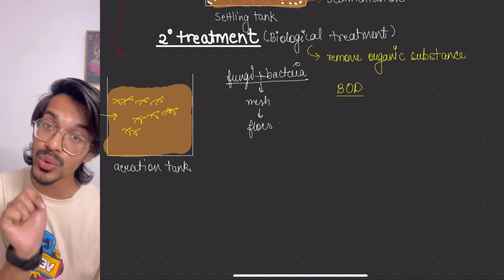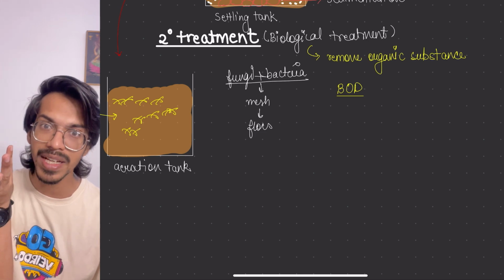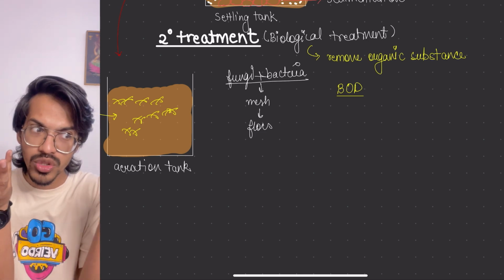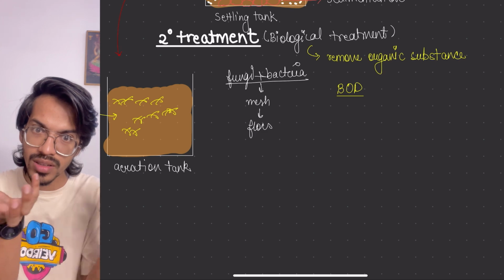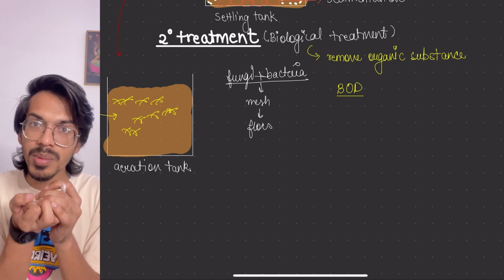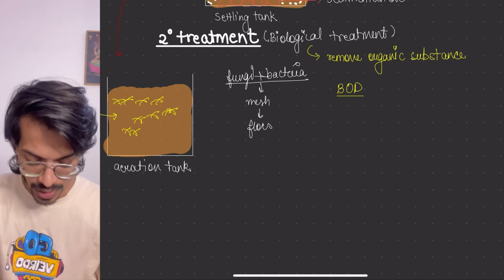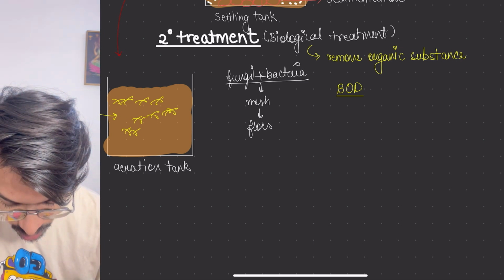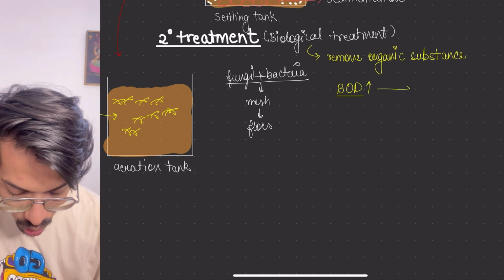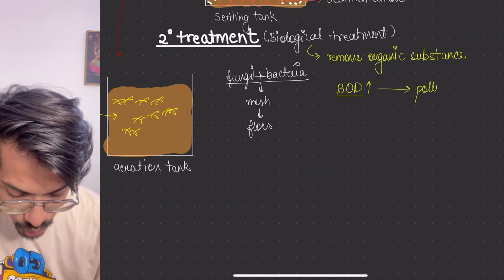Initially, when the pollution is there, meaning a more amount of organic matter is there, the bacteria want to finish it. They will grow further, they want to eat it more. So the demand would be higher. When the demand is higher, it means it is polluted water.